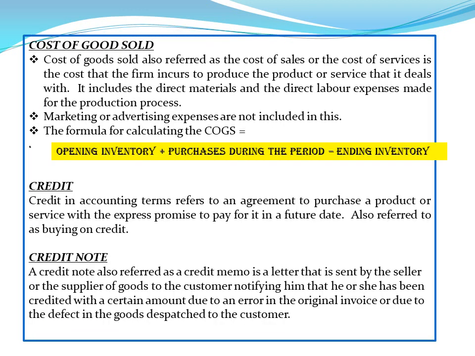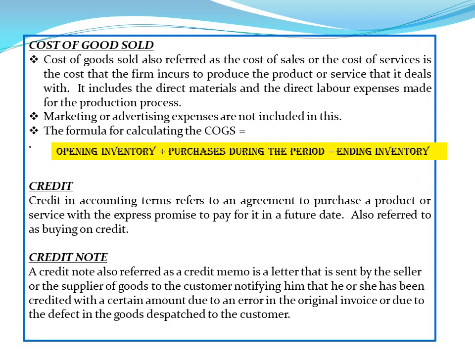Cost of goods sold. Cost of goods sold, also referred to as the cost of sales or the cost of service, is the cost that the firm incurs to produce the product or service that it deals with. It includes the direct materials and the direct labor expenses made for the production process. Marketing or advertising expenses are not included in this. The formula for calculating the cost of goods sold is opening inventory plus purchases during the year less ending inventory, that is closing inventory.